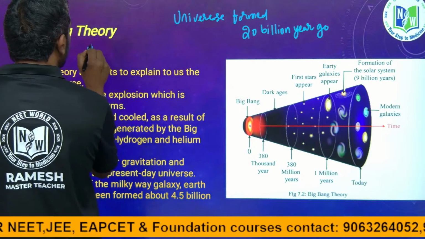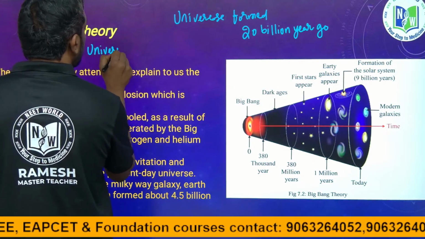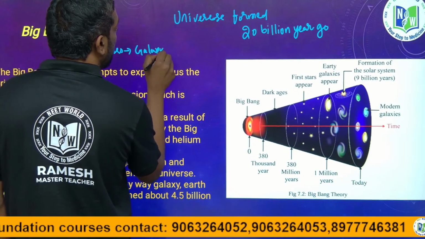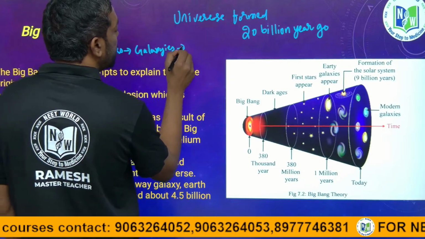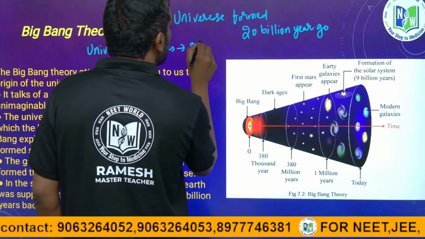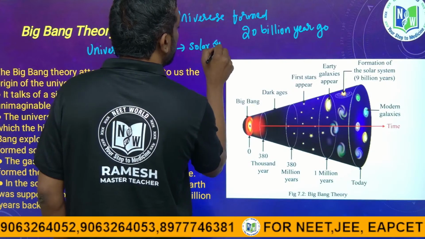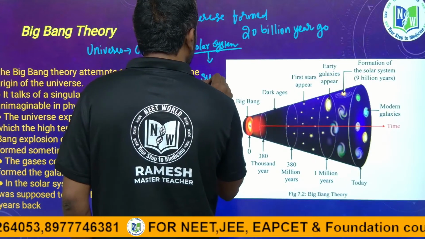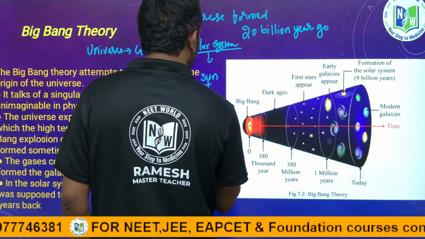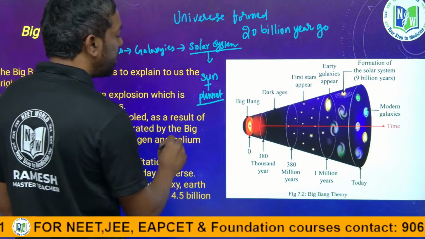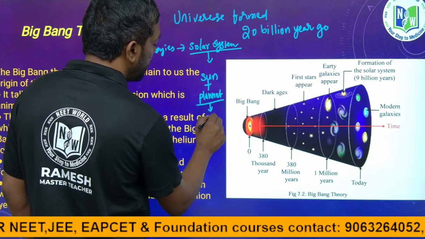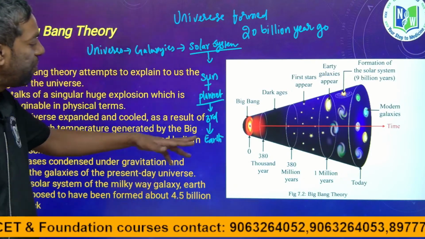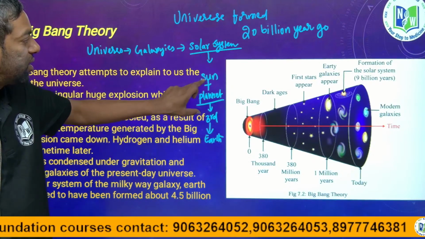Guys, the universe is a combination of galaxies. Galaxies are combinations of solar systems. Our solar system is the sun and planets. We are on the third planet, called Earth. Earth comes under the solar system of the sun.